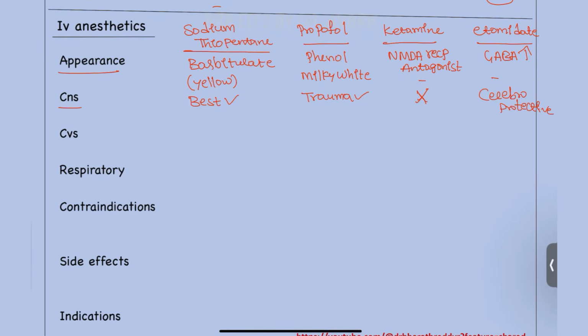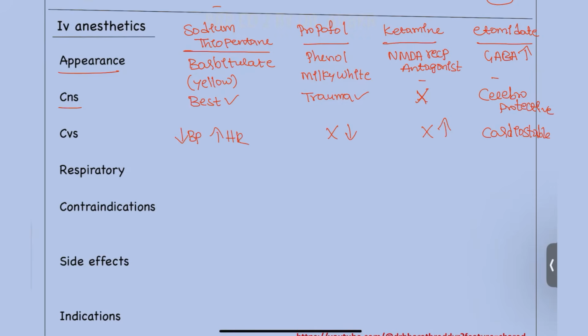Next, coming to the cardiovascular system. In the cardiovascular system, which drug is the best? The cardiostable drug is etomidate. What are the other effects? Ketamine should not be used because it increases the BP and the heart rate. Propofol should also not be used because it completely decreases them. And sodium thiopentone has both effects: it decreases the blood pressure and increases the heart rate.